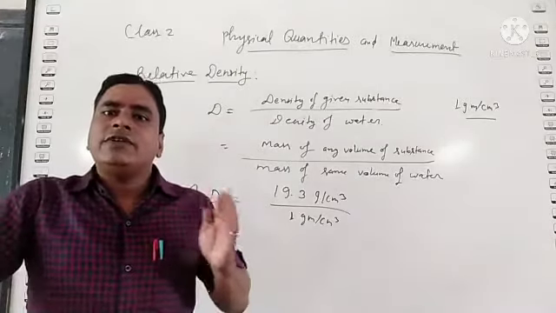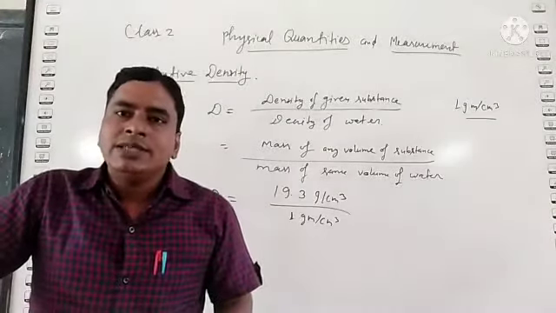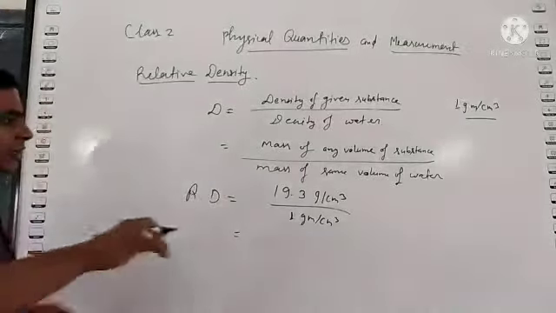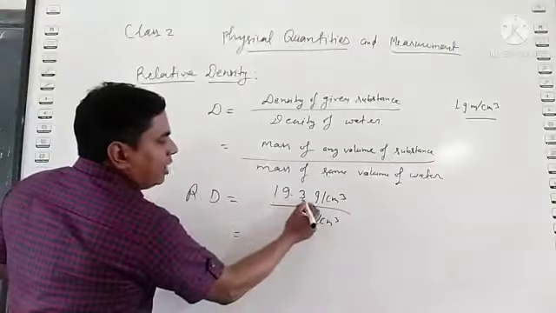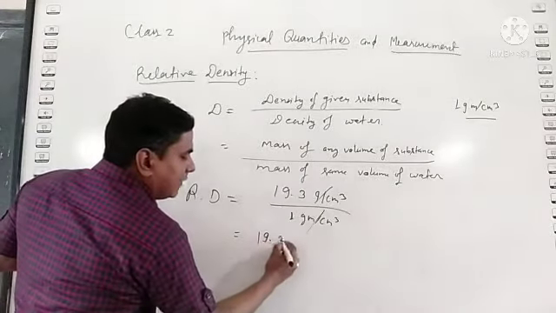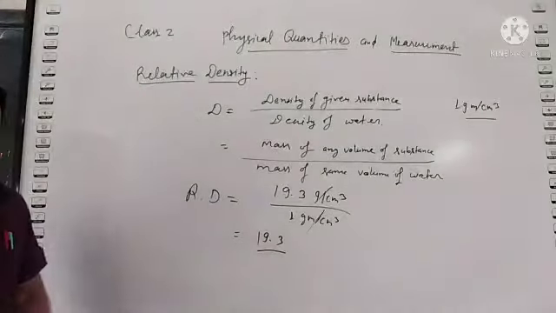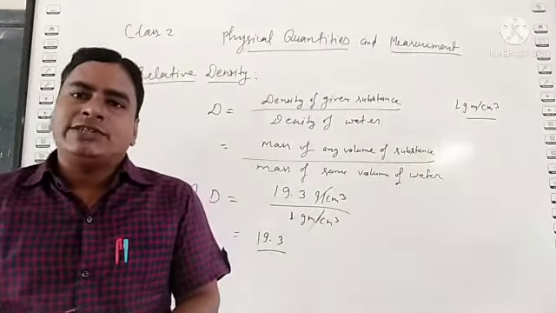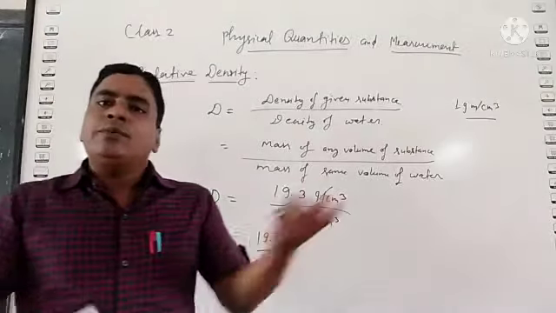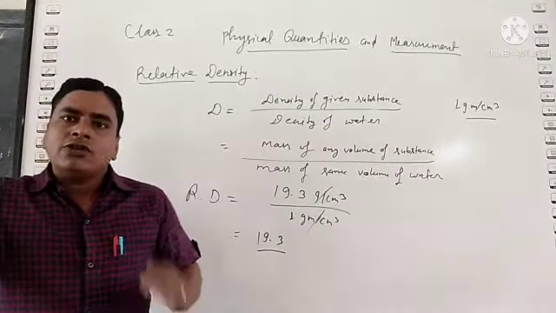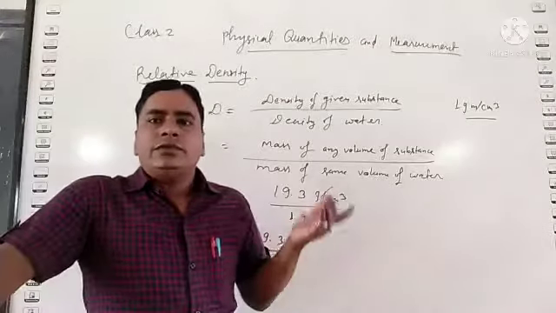Means we always find the relative density of a substance with respect to the density of water. So here it is 19.3 by 1. Both units cancel out, and the answer will be 19.3. There is no limit for relative density, because it is the ratio of the densities of two substances.